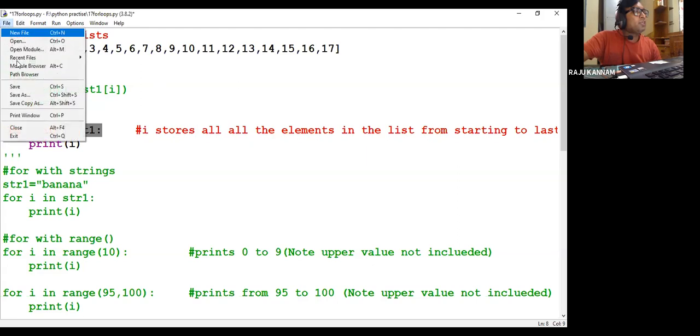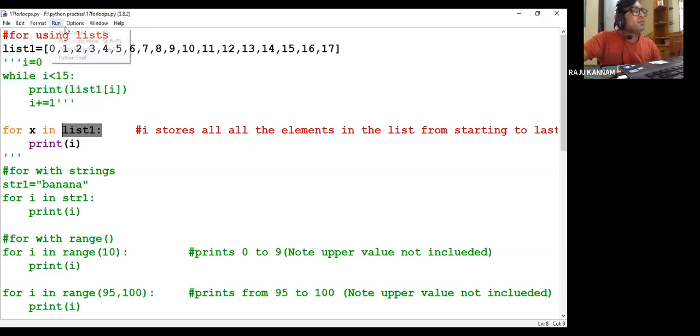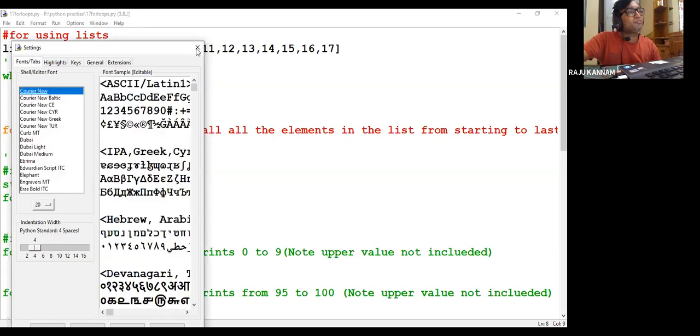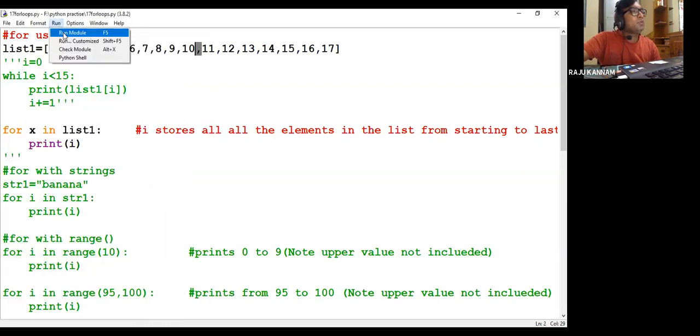Now if you save and execute this, we'll get the same output as in the previous case. Sorry, I changed to x.